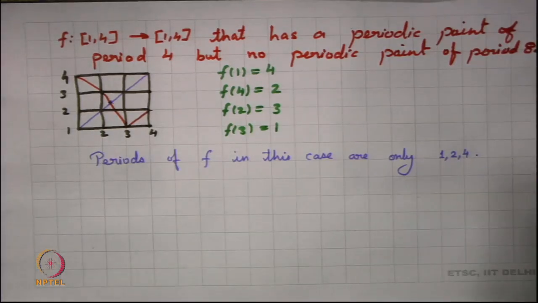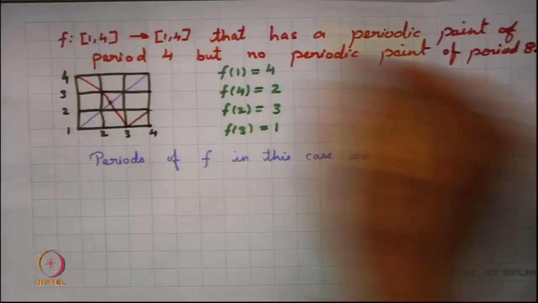And now we go back to our Sarkowski's ordering. In Sarkowski's ordering, what happens at the end of the order is the powers of 2. The natural number that preceded 4 was 8. Since it does not have a periodic point of period 8, it will not have a periodic point of any other period.